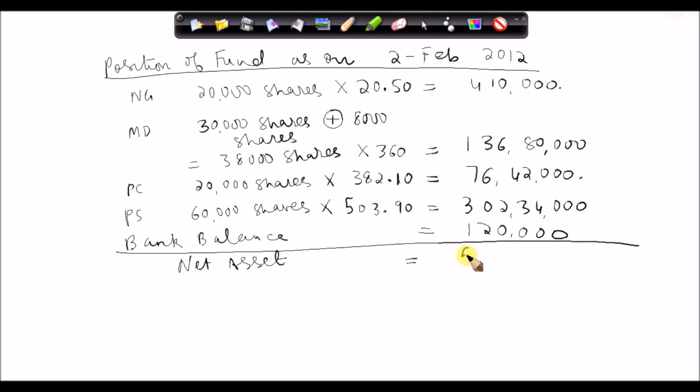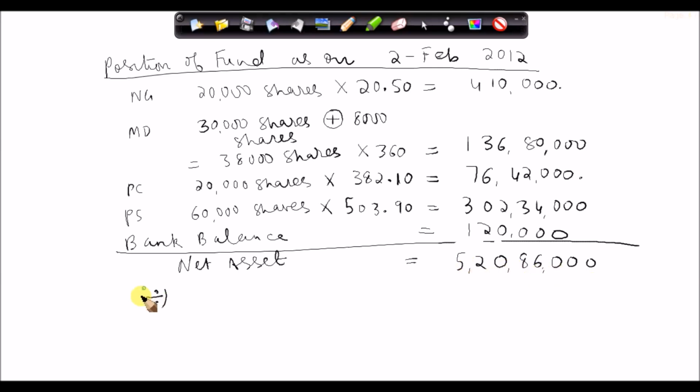So right now the net asset is 5,20,86,000. I'm sorry. So now we have 52086, so 5 crore 20 lakhs and 86,000.